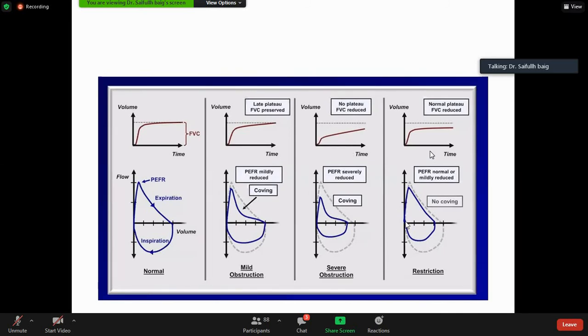Okay. What happens in restrictive airway disease? This dotted line shows the normal flow volume loop, and this blue line shows the shape is the same, but the volume is small. So in obstructive airway disease, there's distortion of the shape. But in restrictive airway disease, there is only reduction in the volume. Is this clear?